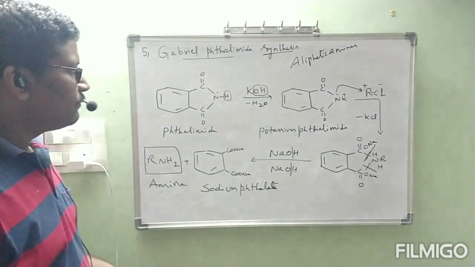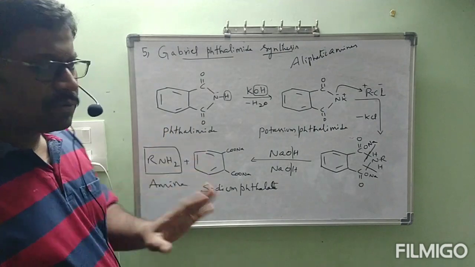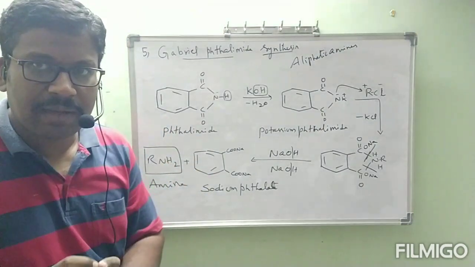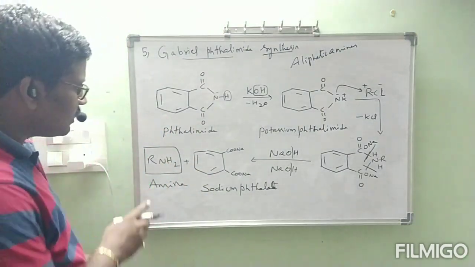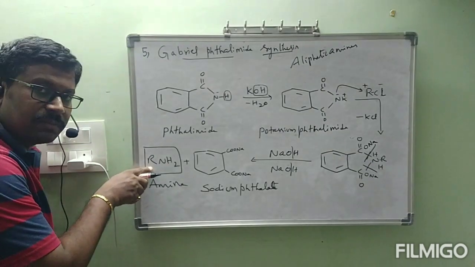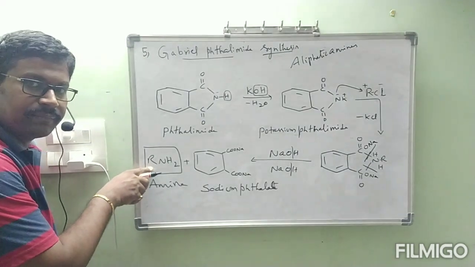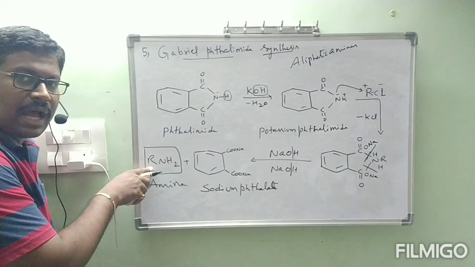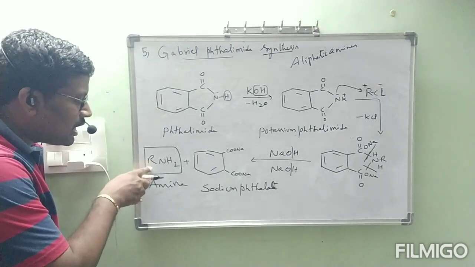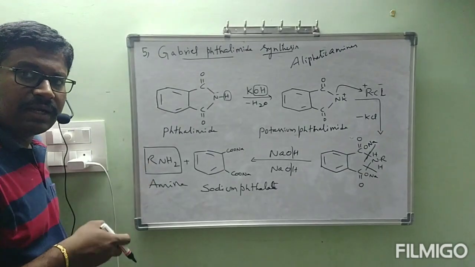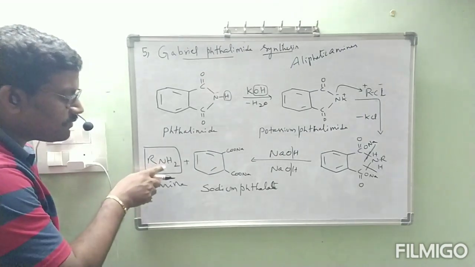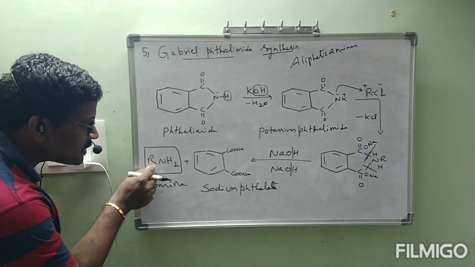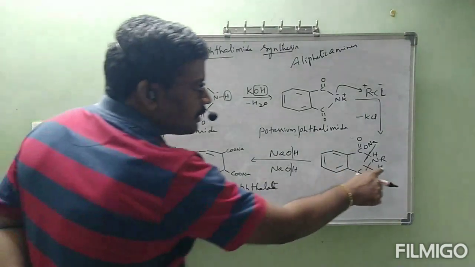Why? See, this reaction, suppose we want to prepare aromatic amine. Correct, ma? Aromatic means this R group must be Ar, means benzene ring. If we want to get aromatic amine, instead of this R, we have to contain benzene ring, that is C6H5NH2. From where this R we got, ma? From here.